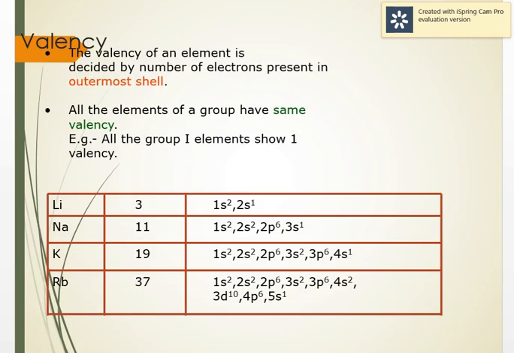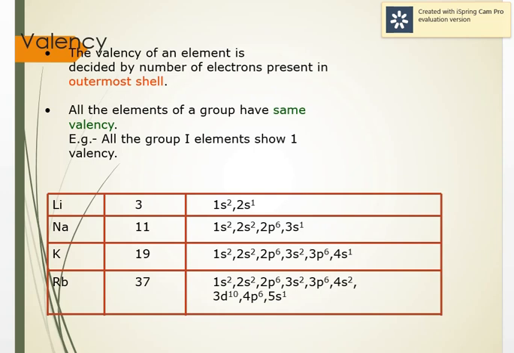Now next is valency. Valency is the tendency to lose or gain electrons. The number of electrons present in the last shell, or valence shell, is called the valence electrons. Metals generally have a tendency to lose electrons, so their valency, or electrovalency, is plus. Group 1 has a tendency to lose 1 electron, so their electrovalency is +1. Group 2 has +2. Group 3 has +3. This way it goes. And the non-metals have a tendency to gain electrons, so their electrovalency is negative.